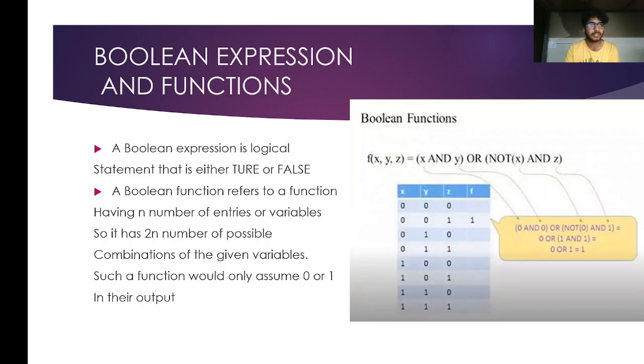Boolean expression and function. A Boolean expression is a logical statement that is either true or false. A Boolean expression refers to a function having n number of variables, such as 2^n possibilities. This is basically a Boolean expression which includes AND gate, NOT gate, two ANDs and one NOT and one OR. So that's how you write the basic Boolean function lines.